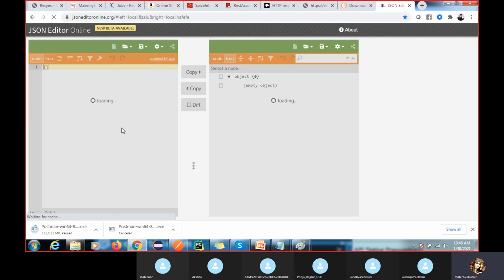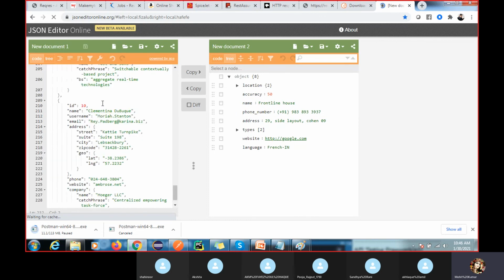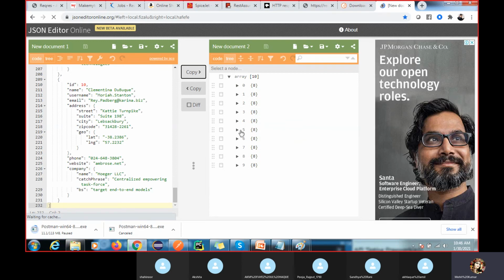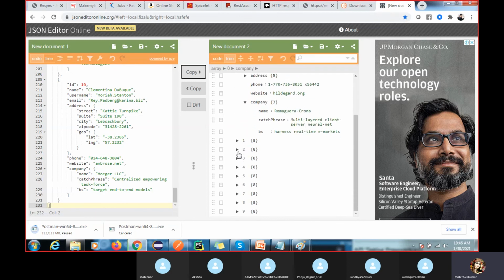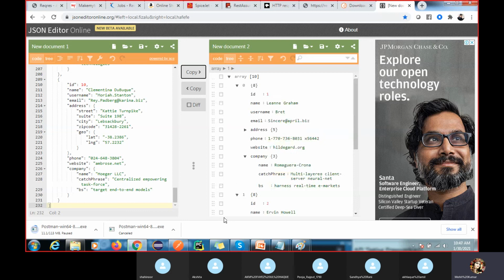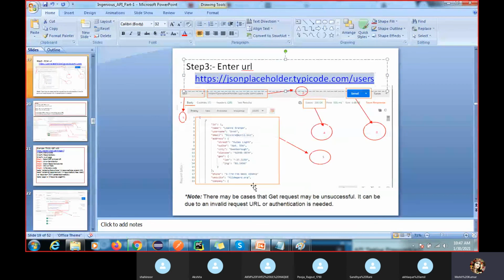I'm going to show you how it looks. This is my request coming in. You can see how it looks. Again, this is working on an array. In real time it looks the same, and you have to validate the things. We will come to that, no worry about that. At least we should know what API testing is, how to validate this, and how to start the Postman tool. This is the first example we have given.